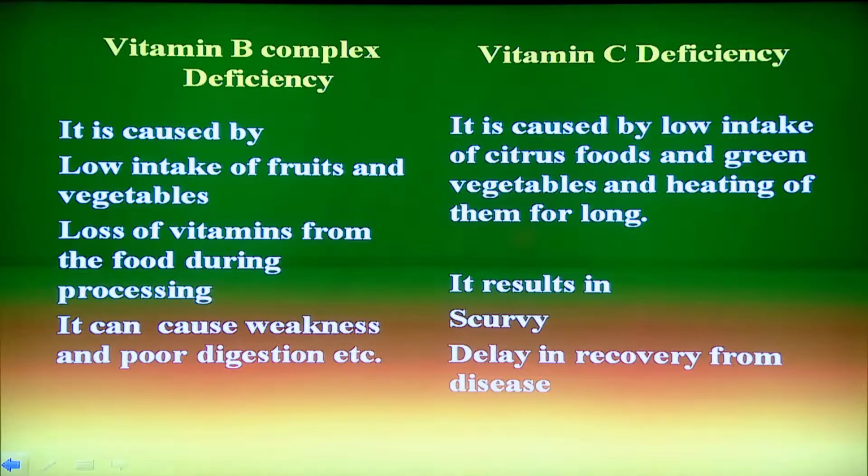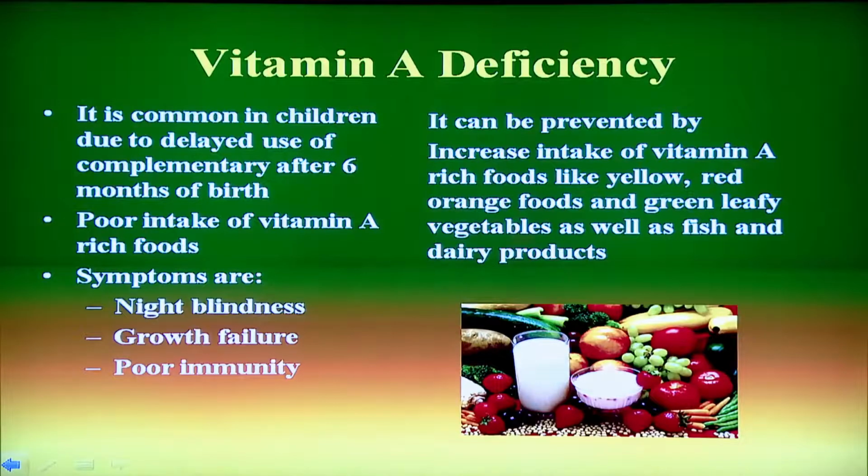Now, we will talk about the vitamin A deficiency, which is also very common in the world. Lots of organizations are working on vitamin A deficiency because it is causing blindness in children. It is common in children due to the delayed use of complementary feeding after 6 months of birth.